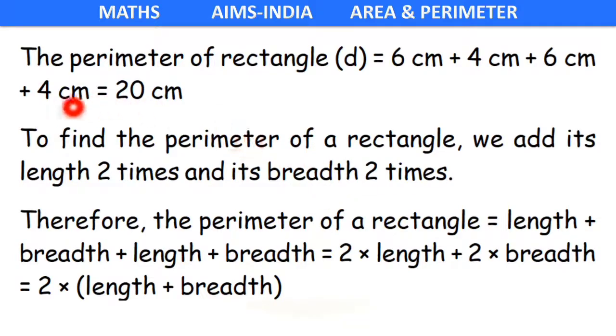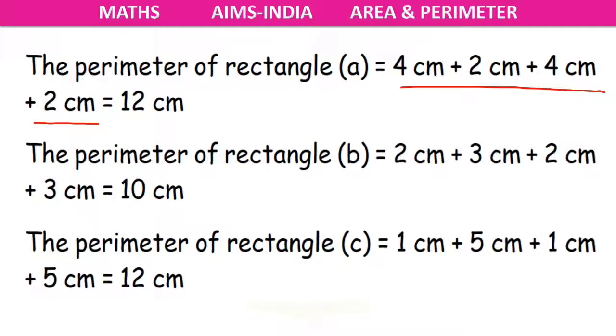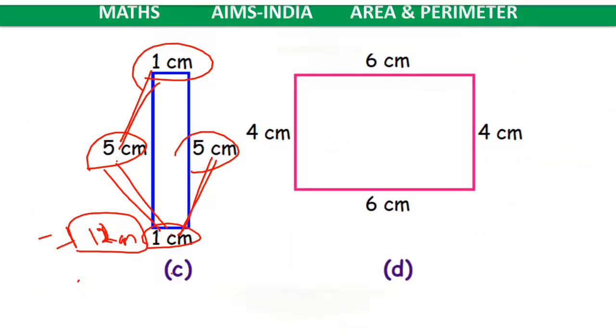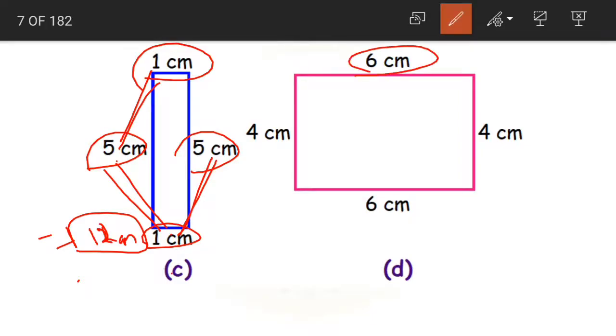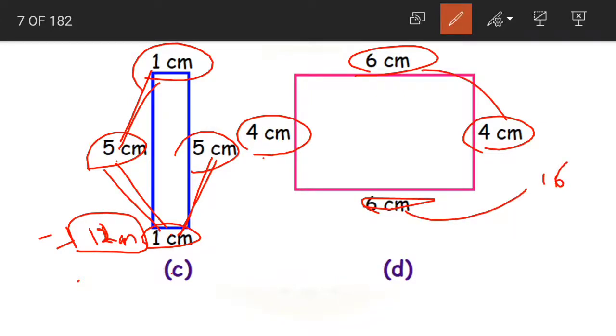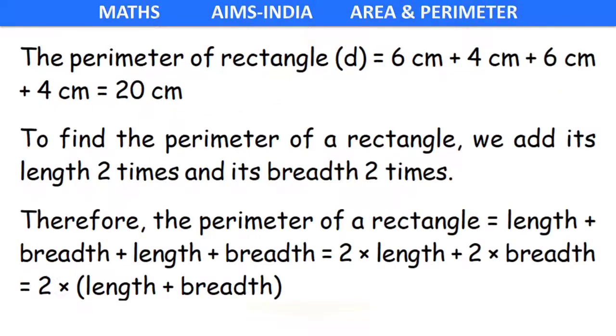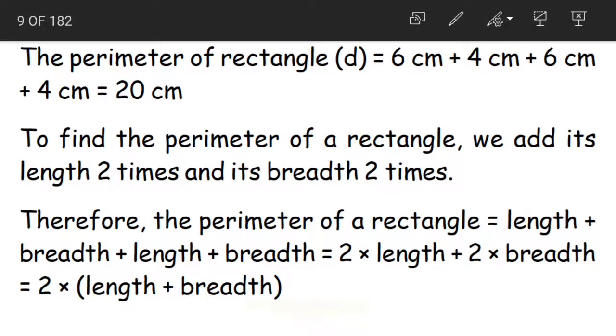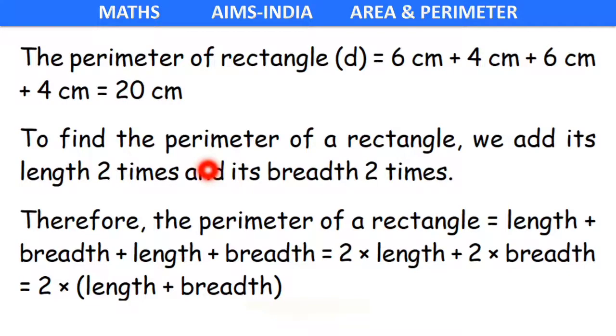And coming to the last rectangle, that is D, the perimeter would be how much? Again adding the length of the sides. 6 plus 4 plus 6 plus 4. 6 plus 4, 10. 10 plus 6, 16. 16 plus 4, 20. The perimeter of rectangle D is nothing but 20 centimeters. Clear, children? How did we find out it?